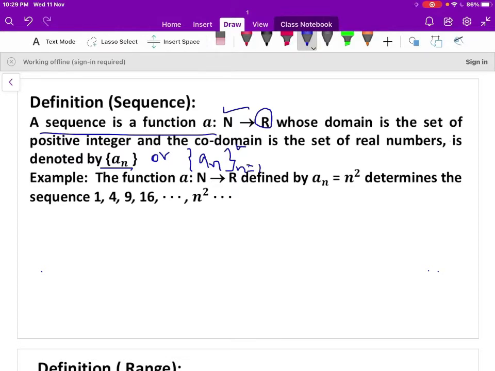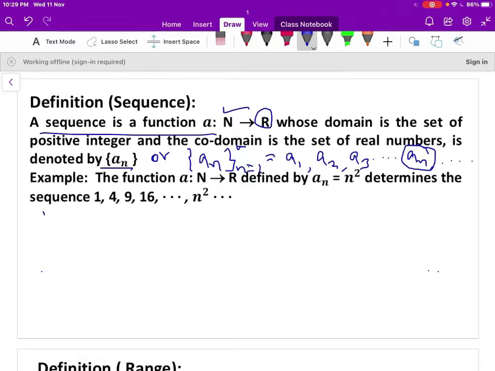That can be expanded: when n is 1, that is a1, the first term of the sequence. When n is 2, that is a2. When n is 3, that is a3, and so on. When n is n, that is a_n, where a_n is the nth term of the sequence. Let us take some examples of sequences.